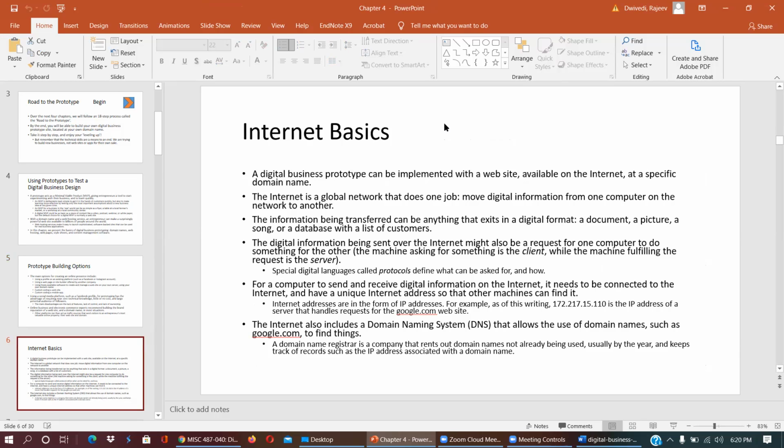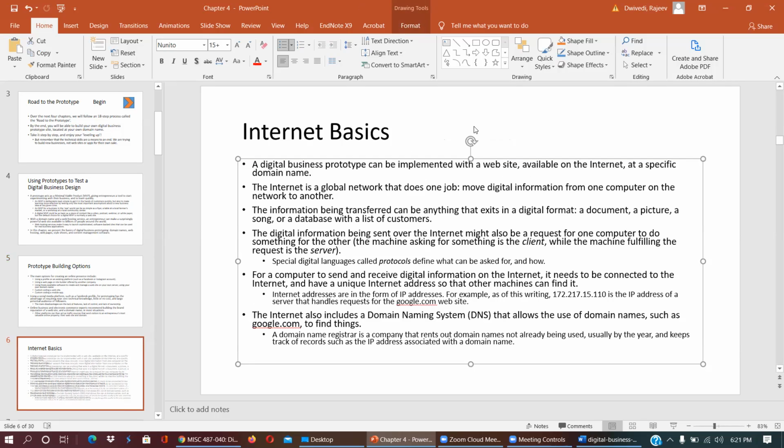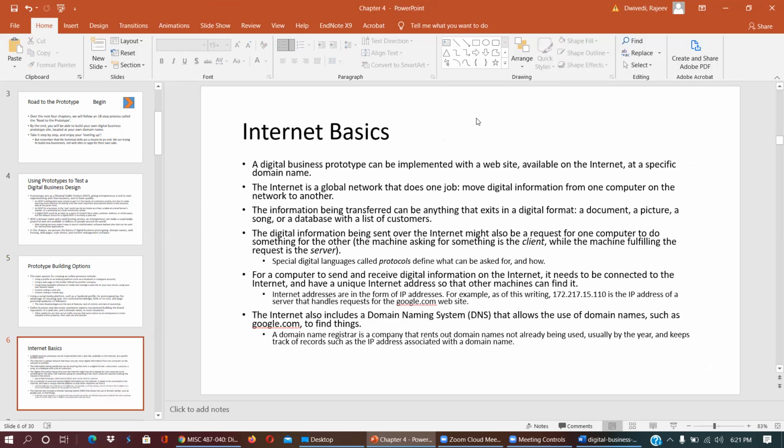Internet basics: you can always ask questions in between. Some digital business can be implemented with a website available on the internet at a specific domain name. If you have a business that is digital, you can also create your profiles on platforms.